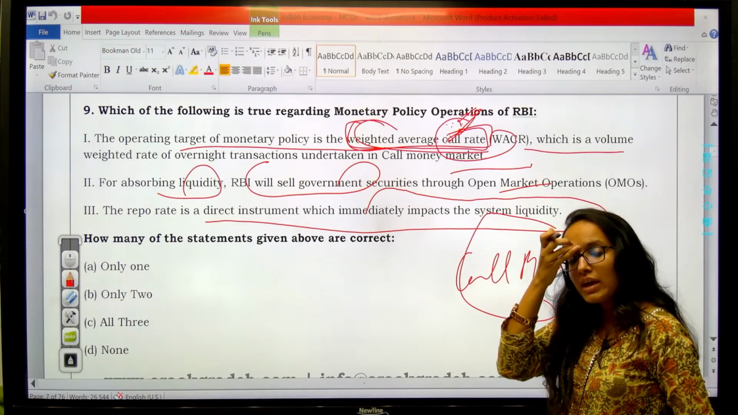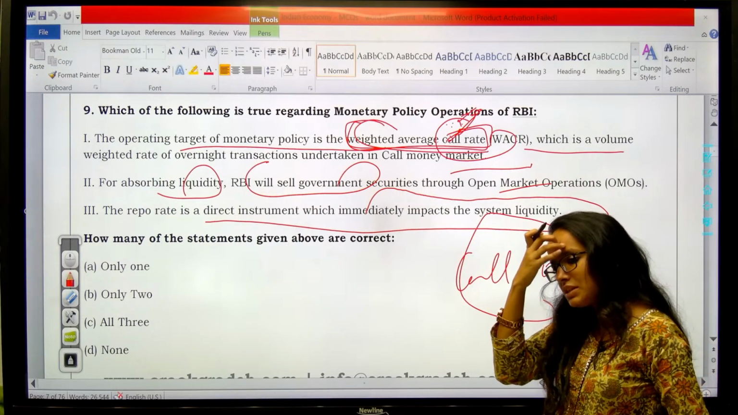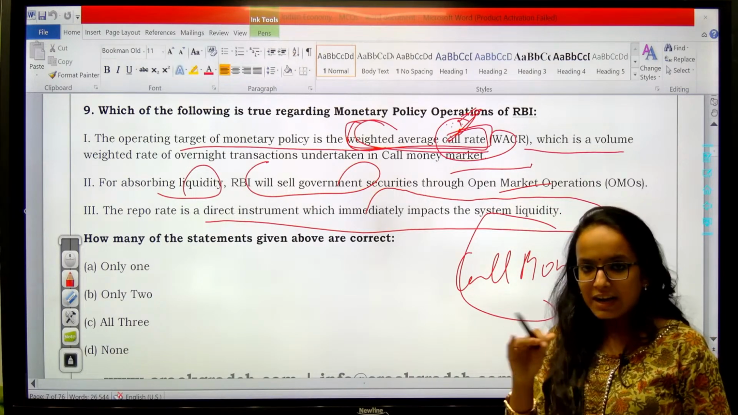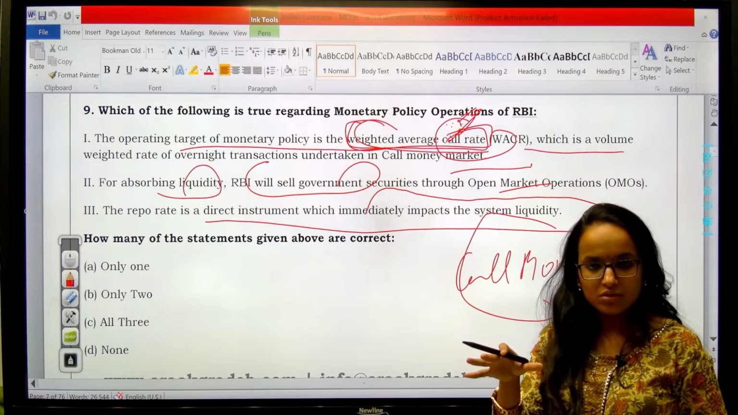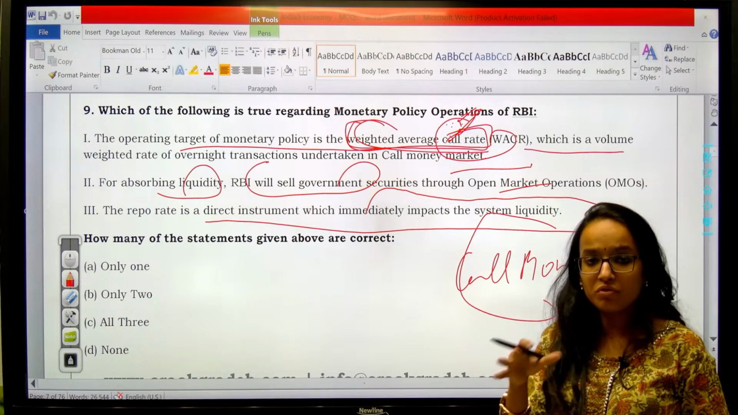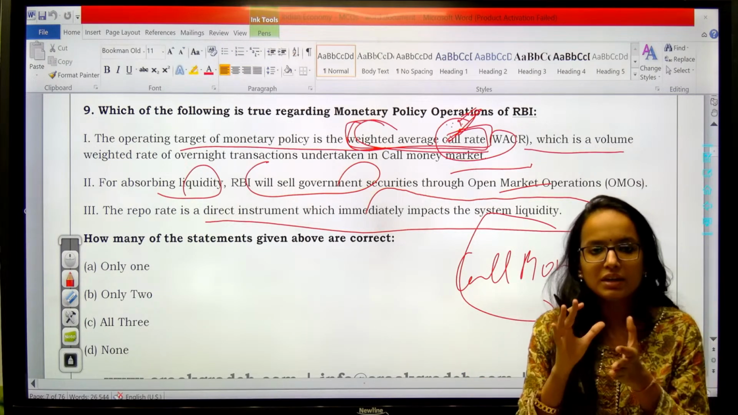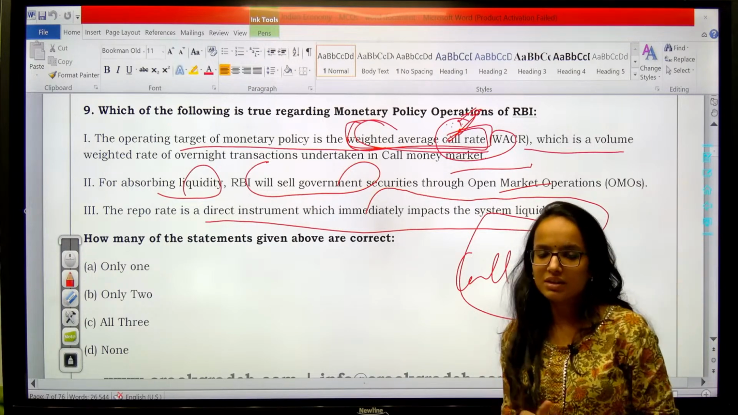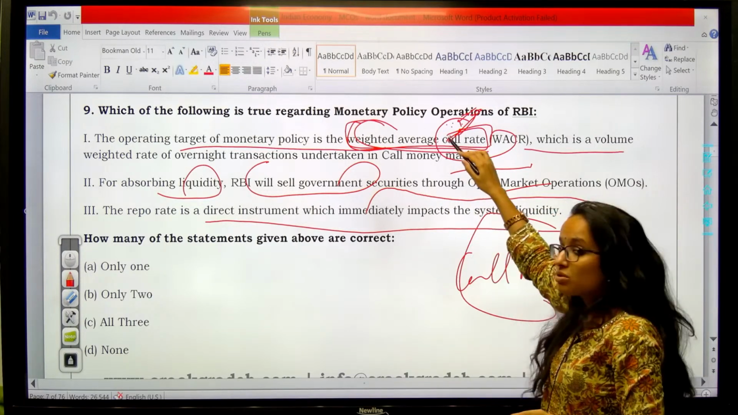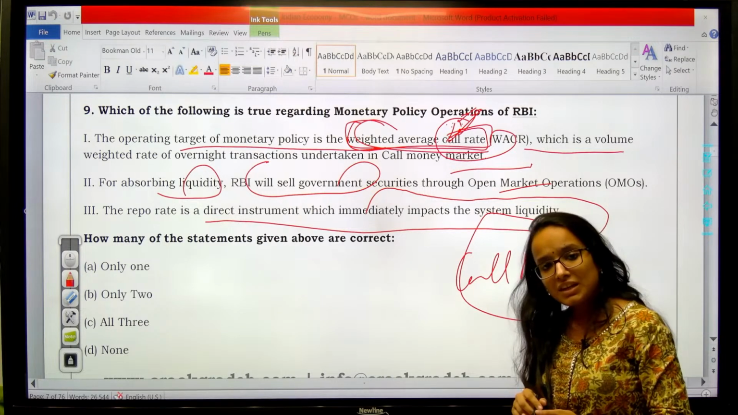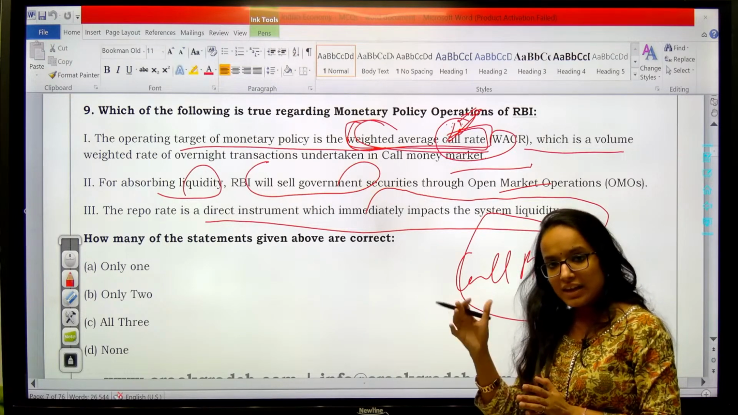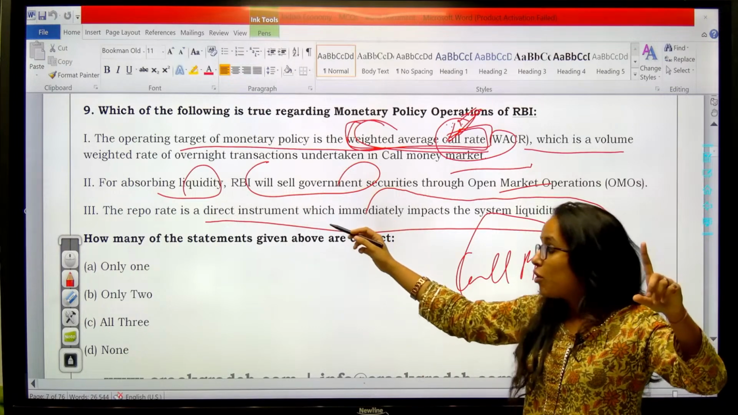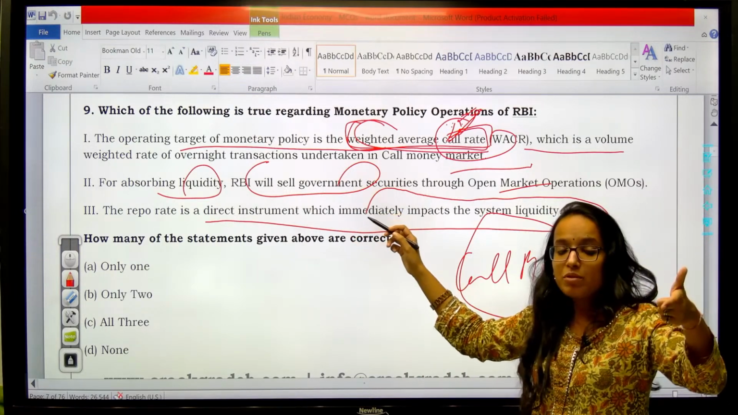Why? Because as you know, in the recent MPC meeting, the MPC has decided to stand by the status quo. To have the status quo, which is your withdrawal of accommodation, absorbing liquidity from the market, because our inflation is above the desirable bracket. So that's why it is also kept higher above the repo rate, so as to absorb the excess liquidity from the banking system. Clear? This is true. Second, for absorbing liquidity, RBI sells government securities.